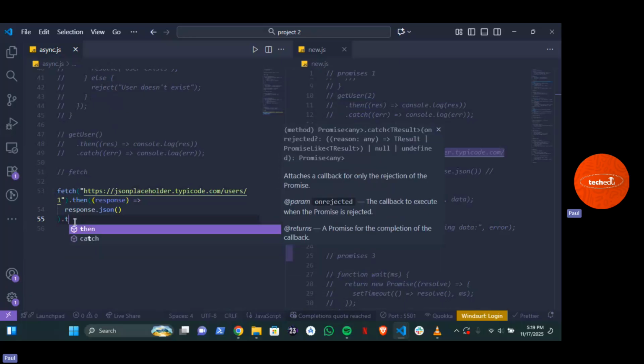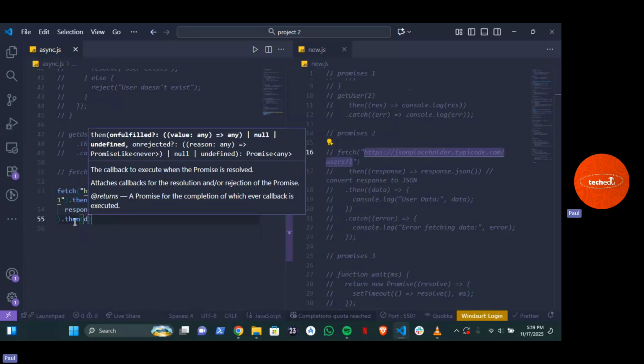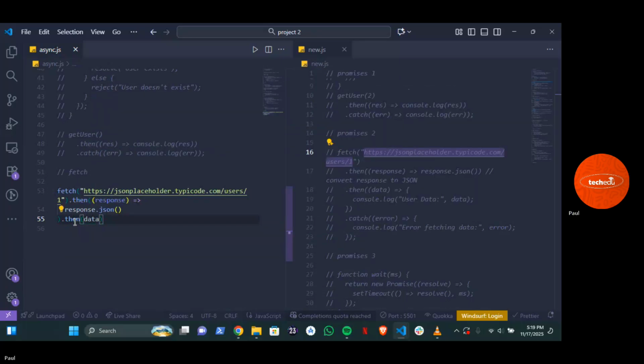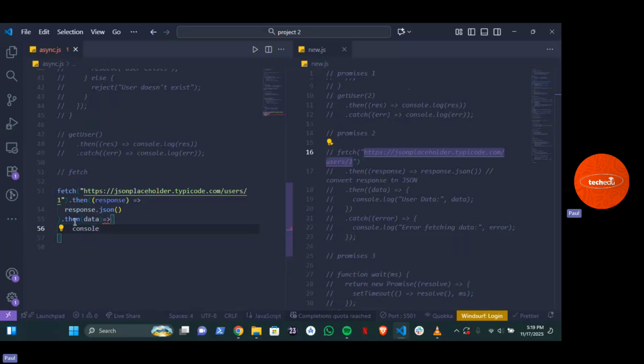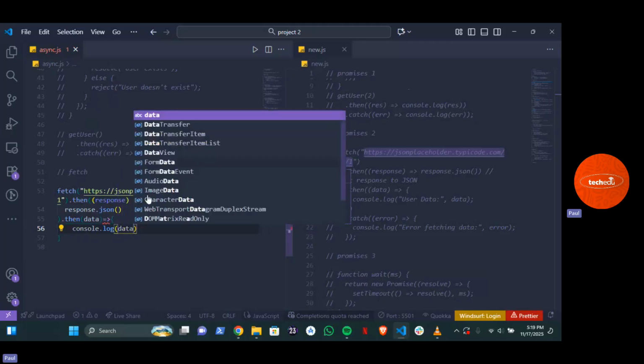Then after that, we're going to have another .then that gets the data, and with the data, you're also going to use console.log. Then I have console.log. So let us get the value of the data in our console.